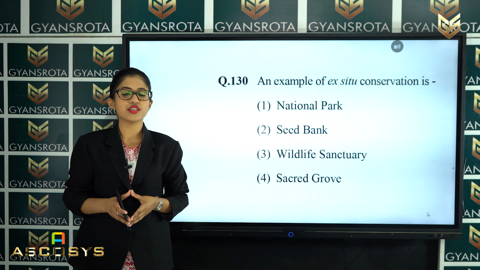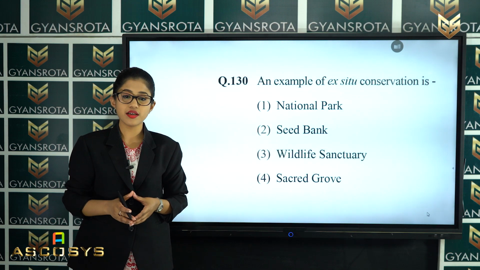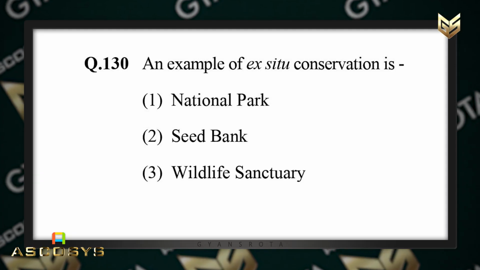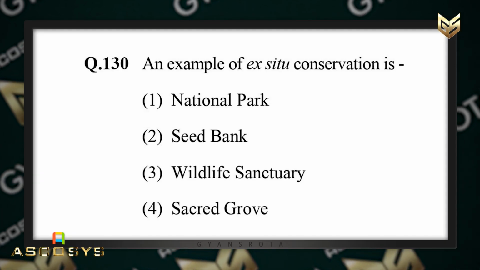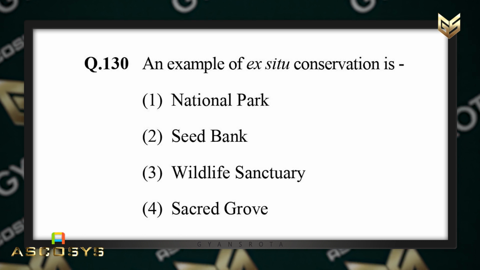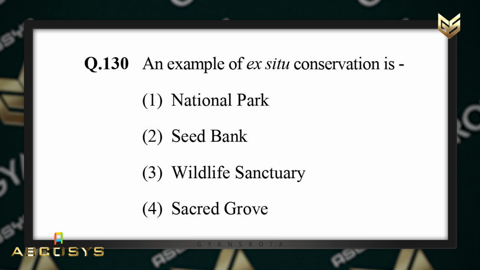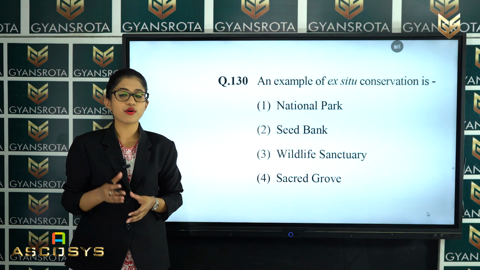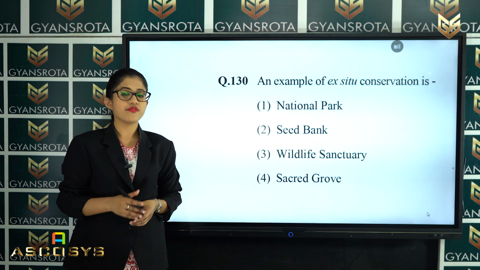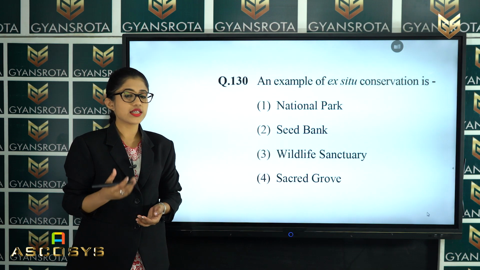Now, the next question is question number 130. An example of ex situ conservation is national park, seed bank, wildlife sanctuary, or sacred grove. In the chapter Biodiversity and Conservation, we have discussed this. So, what is the correct answer?